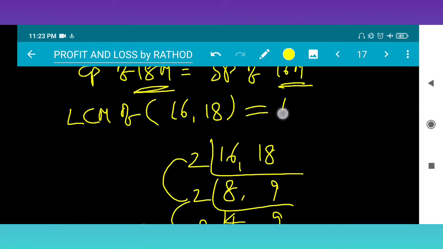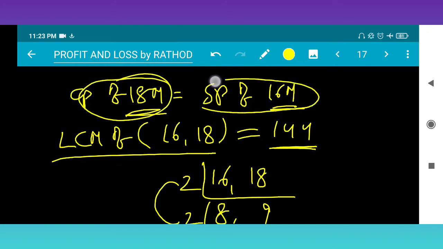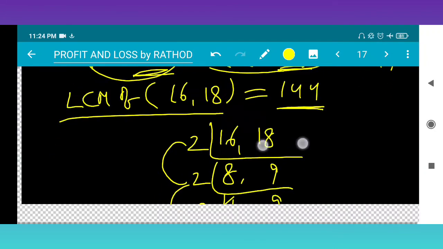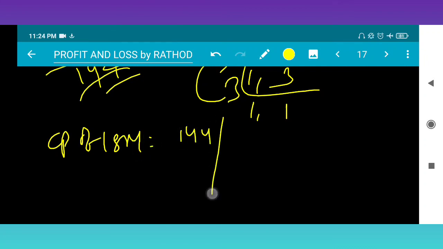LCM is 144. Now what is the meaning of taking the LCM? LCM of 16 and 18 is 144. That means CP of 18 mangoes and SP of 16 mangoes are each equal to 144. Why? Because it is a multiple of both. So by equating these, CP of 18 mangoes is equal to 144 and SP of 16 mangoes is equal to 144, right? So from this,